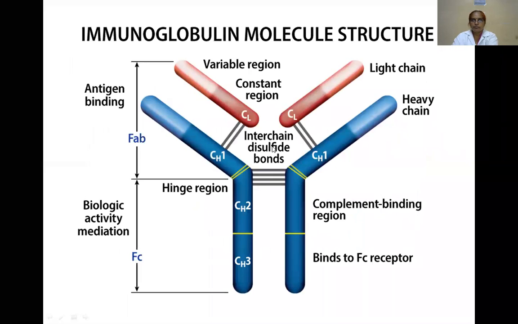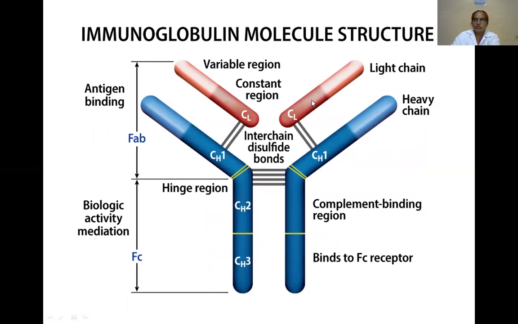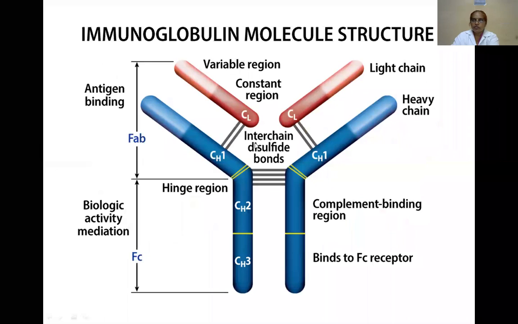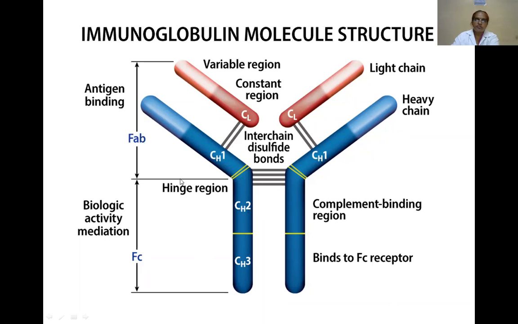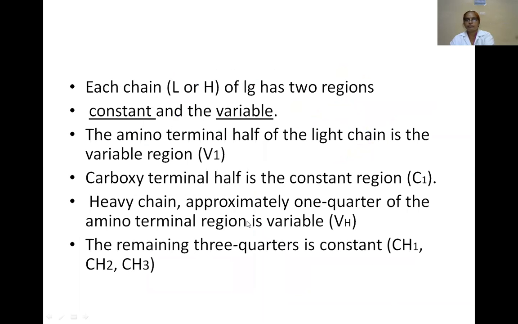See, here it is. Light chains and heavy chains are interconnected by disulfide bonds. The hinge region occurs between CH1 and CH2. This hinge region is cleaved by the papain enzyme. Due to this, the upper part is called the antigen binding fragment, and the lower part is called the crystallizable fragment.